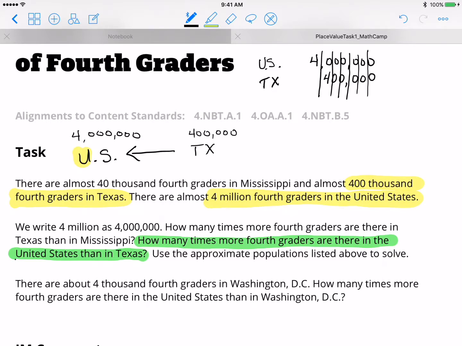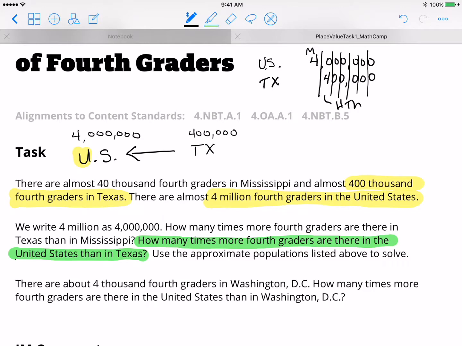We have our place values filled. For the U.S. fourth grade population, the 4 in 4 million is in the millions place. In Texas, the 4 in 400,000 is in the hundred thousands place.